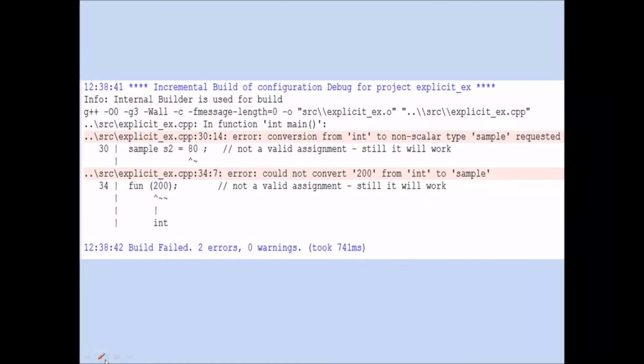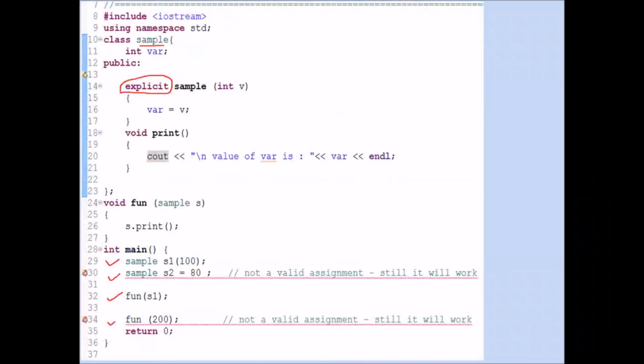In this error, the compiler says that conversion from int to non-scalar type sample is requested. That means this is not allowed. Here also it could not convert from the integer 200 to a sample. So there are two different data types which cannot be converted. This is the use of the explicit keyword.